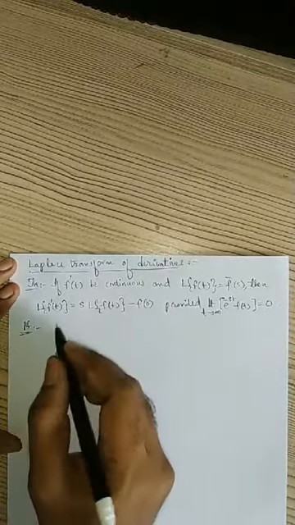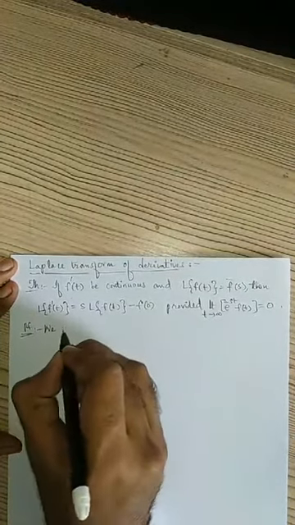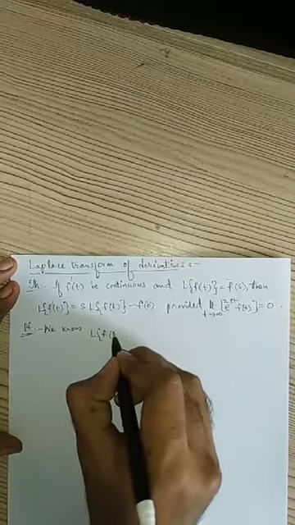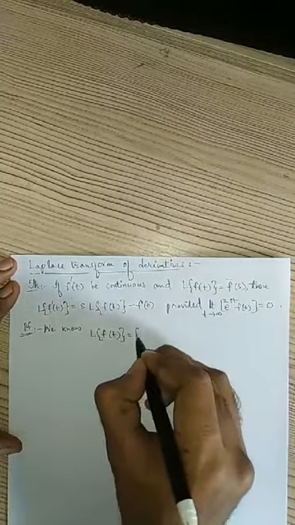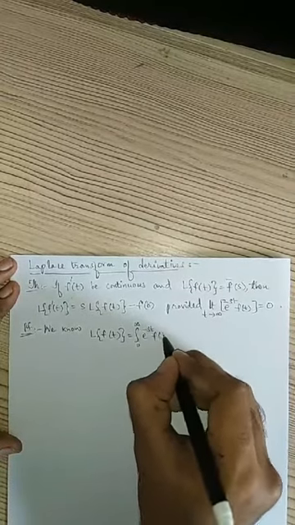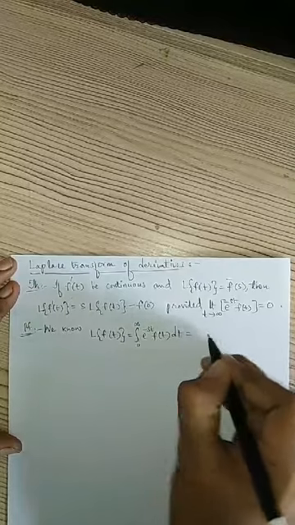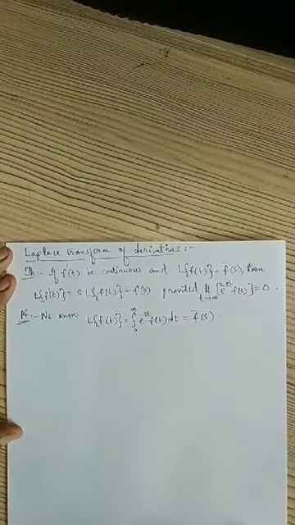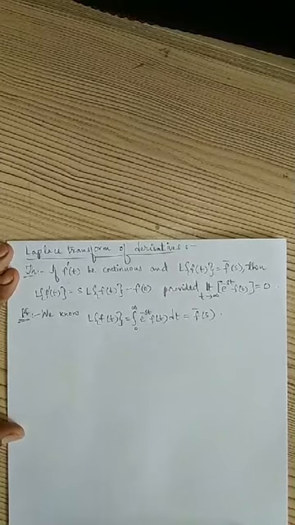We'll prove this. So again we know the basic definition of Laplace transform, integral 0 to infinity e power minus st f of t dt.